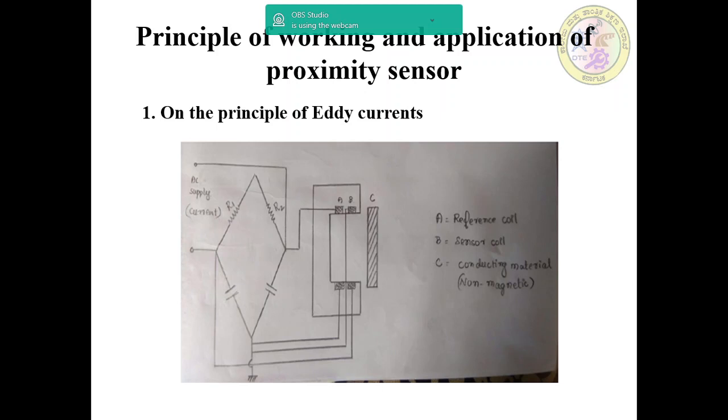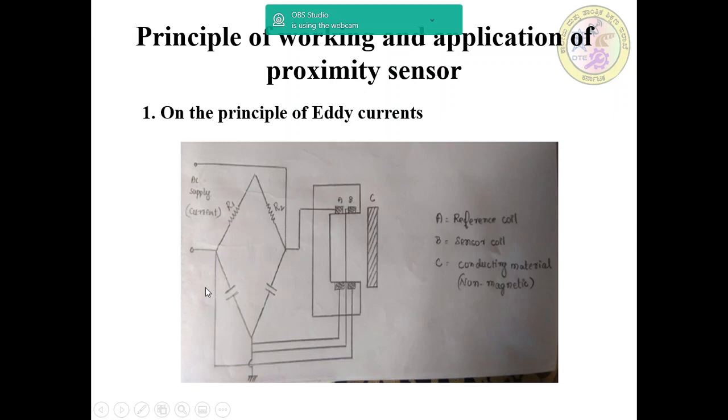Next, principle of working and application of proximity sensors. In this, one is the principle of eddy current, another one is the principle of inductive proximity switch. We'll discuss them one by one. First we'll take the principle of eddy currents. As the sketch shows here, A is the reference coil, B is the sensor coil, and C is a conductive material, that is non-magnetic,